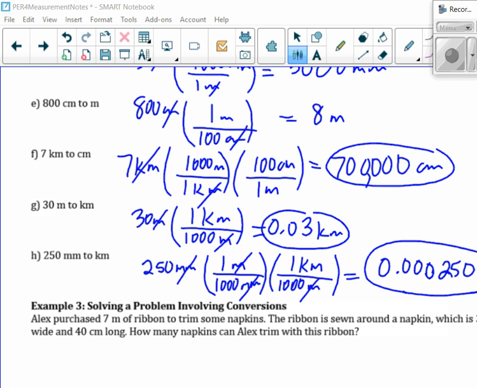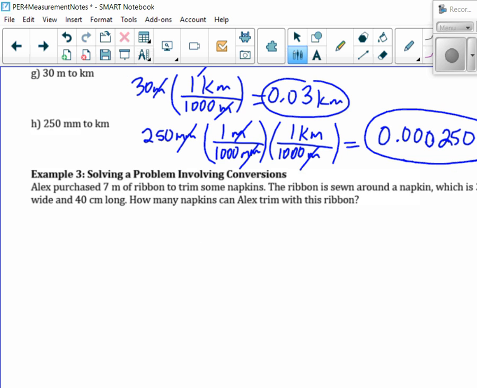Okay, Alex purchased 7 meters of ribbon. The ribbon is sewn around a napkin, which is 30 centimeters wide and 40 centimeters long. How many napkins can Alex trim with this ribbon? So picture this. We have ribbon 30 centimeters and 40 centimeters. 30 centimeters and 40 centimeters. So how much ribbon would 1 napkin use?